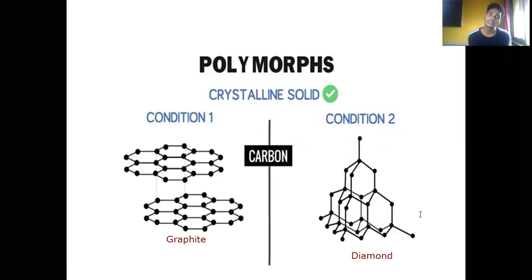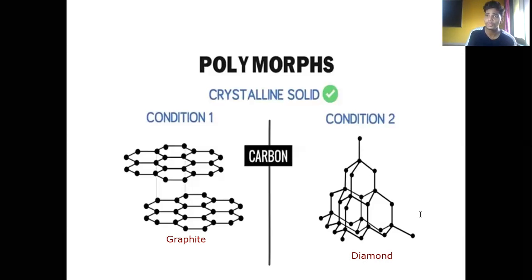So why do some molecules tend to form graphite and why do some form diamond? The reason is that whatever condition or environment they are exposed to, whenever they form bonds, whenever they form the intermolecular forces between them, they convert into either graphite or diamond. The composition will remain the same.